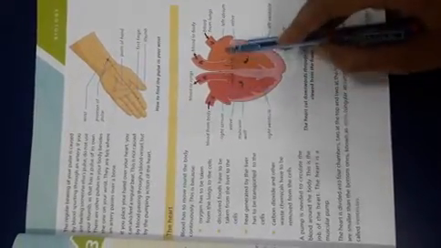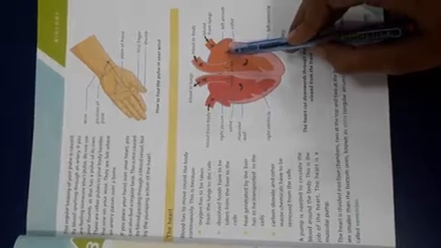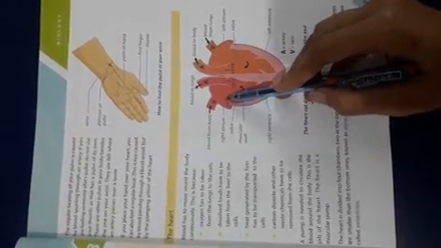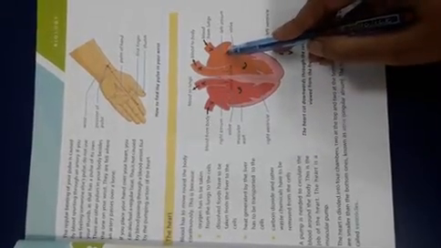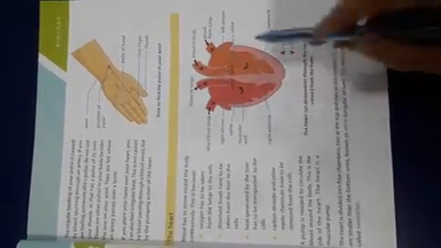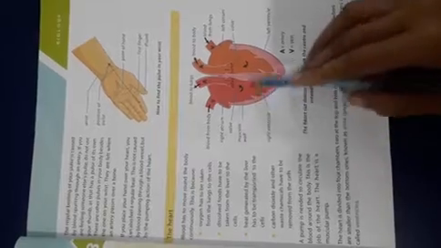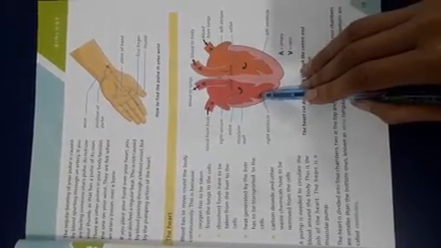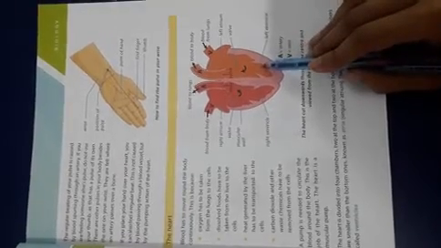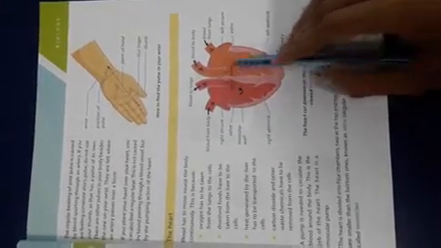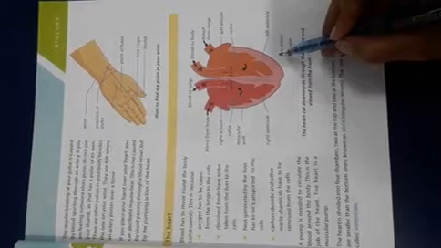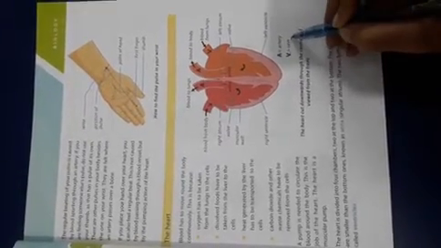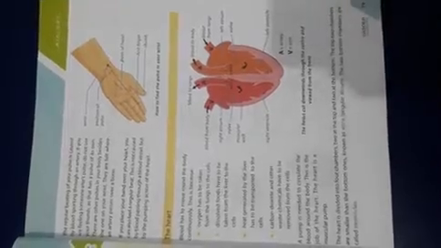These upper chambers are called atria. This is the right atrium and this is the left atrium. The 2 bottom chambers are called the ventricles. This is the right ventricle and this is the left ventricle. Here the clue is given that A means artery and V means vein.